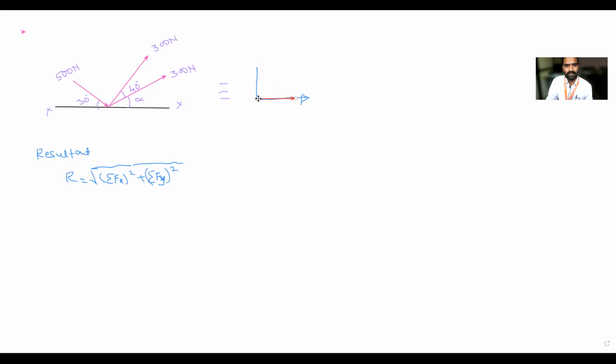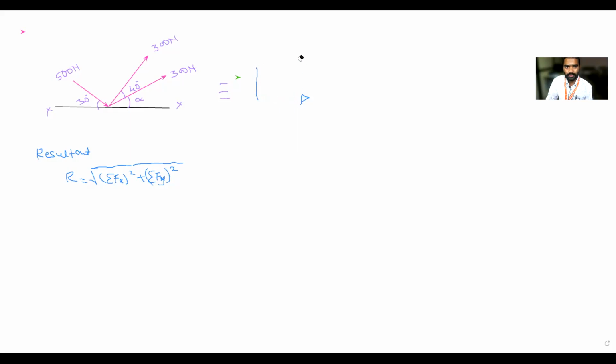See, initially the resultant was like this. This is the resultant. When this is the resultant, this is sigma fx, this is sigma fy, correct? Now in this problem he is saying that this entire resultant is passing through the x-axis. It means how much is sigma fy? Is it equal to 0? Yes or no? Yes. Are you getting, all of you? Yes.